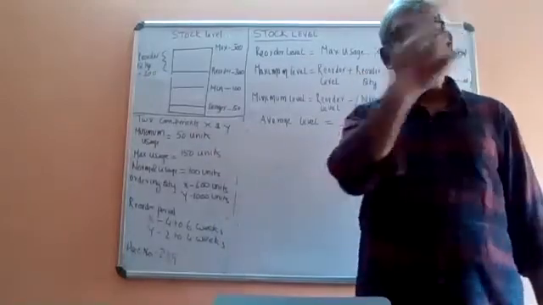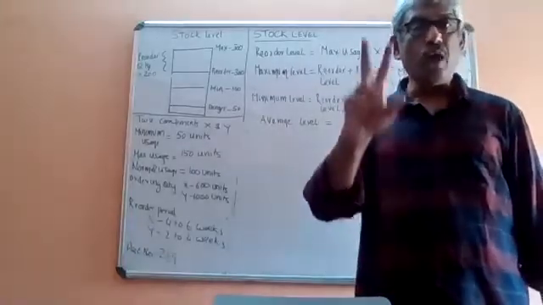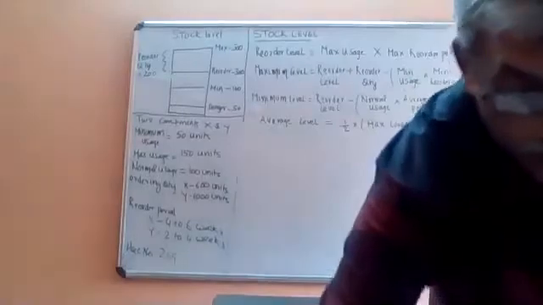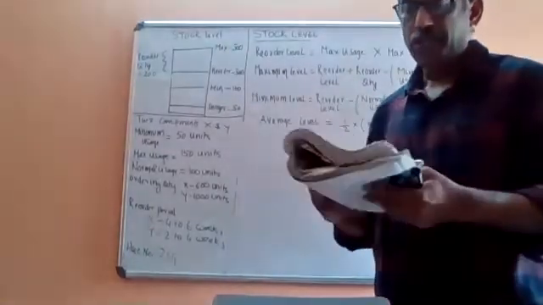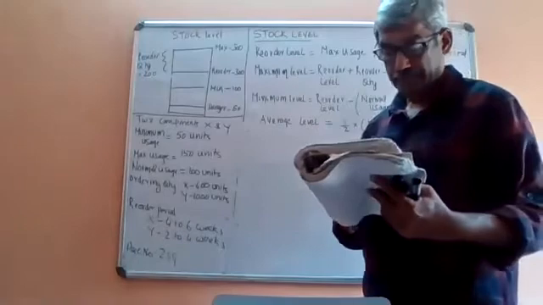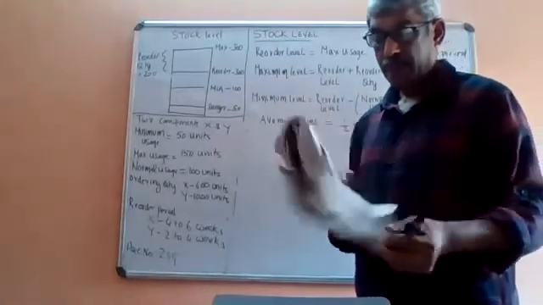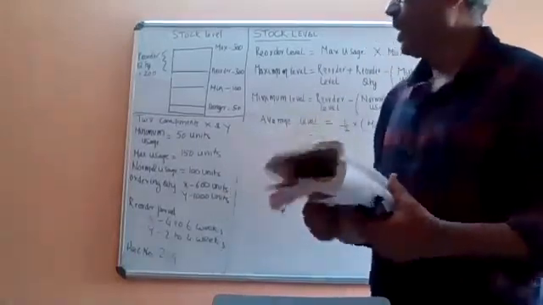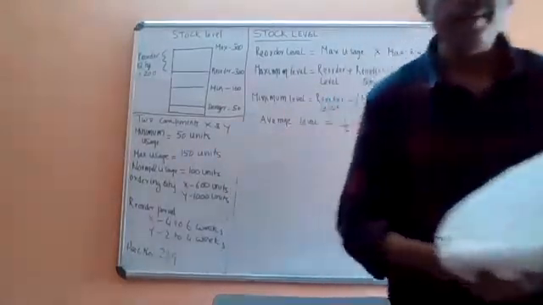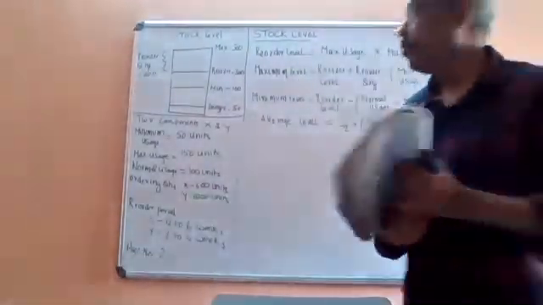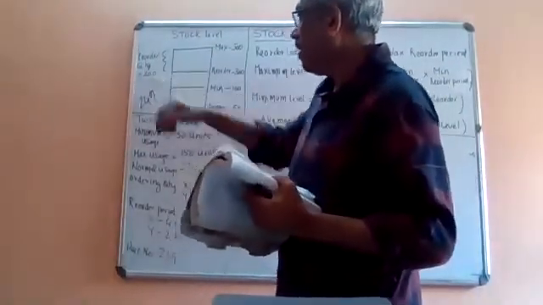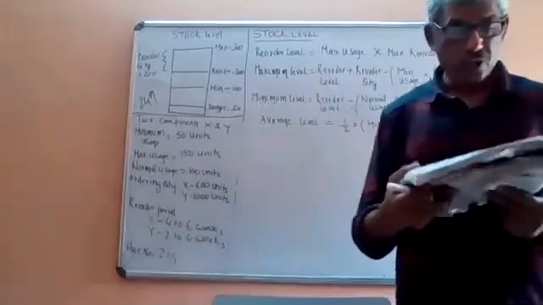Suppose there are two components, X and Y. Okay, this is the illustration from your textbook. It is page number 249. Okay, this question is there.